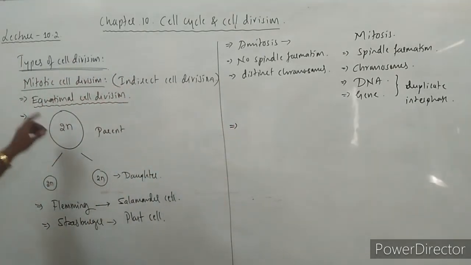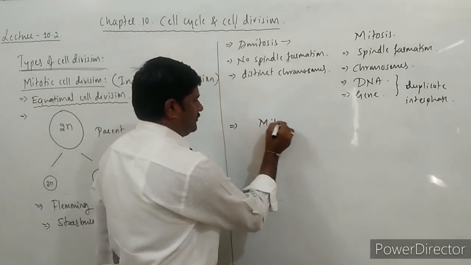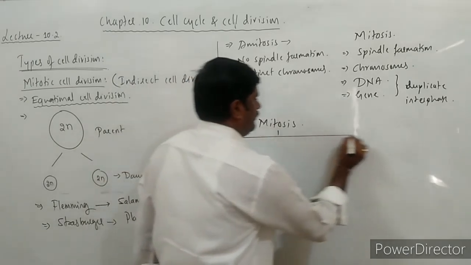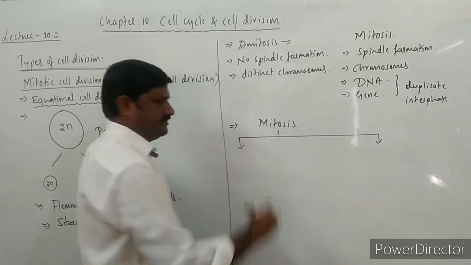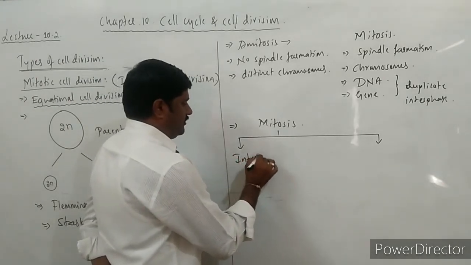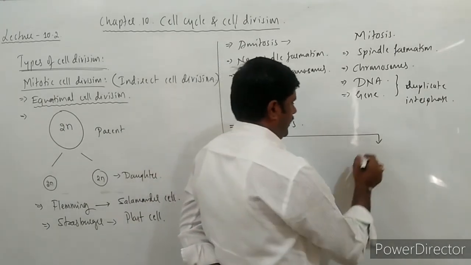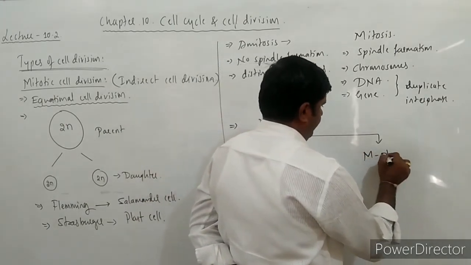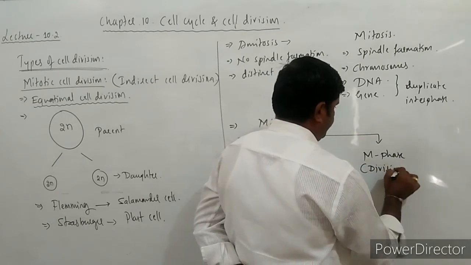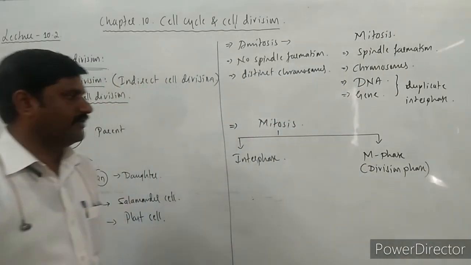In case of mitotic cell division, we come across two major phases. One is called interphase, and the second one is called M phase, or the division phase, where the cell is supposed to divide itself.